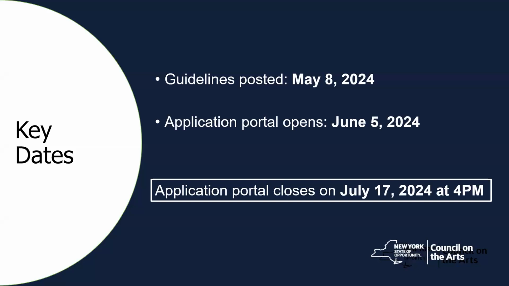Before we begin, please be aware of the following key dates. The Grant Opportunity Guidelines were posted on our website on May 8th. The application portal opens on June 5th, 2024, and the deadline to apply is July 17th, 2024. Please note the Capital Projects Fund will launch in fall 2024. We will release the exact dates closer to that time.